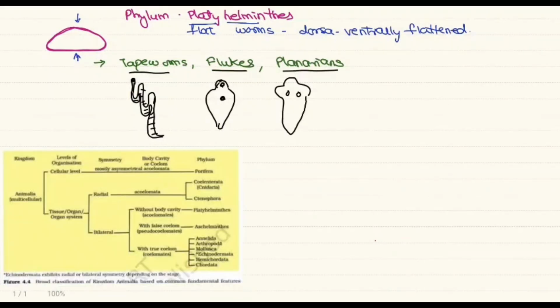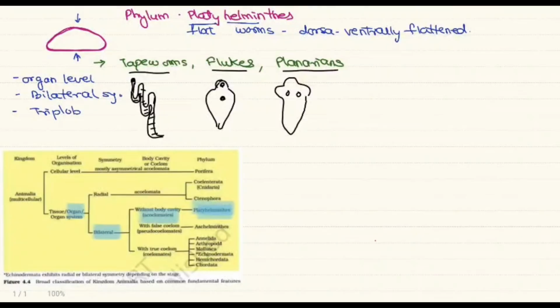So let's see the basic fundamental characteristics of Platyhelminthes from the animal kingdom. This is Platyhelminthes. They have organ level of organization. These are bilaterally symmetrical and they are acoelomates, right? So from the table, we get the characteristics that the Platyhelminthes have organ level of organization and are bilaterally symmetrical.